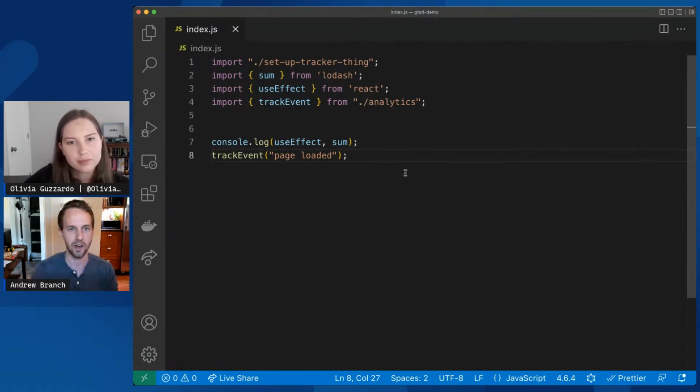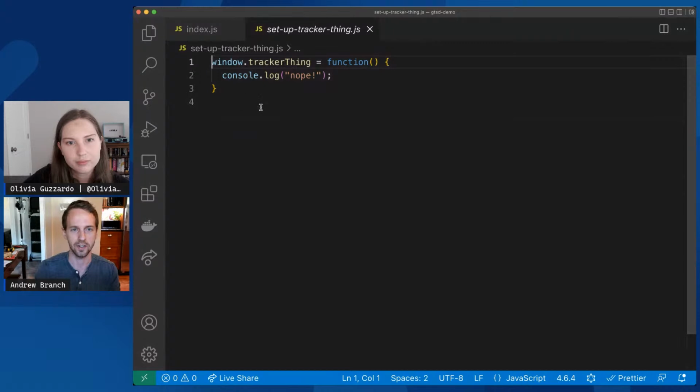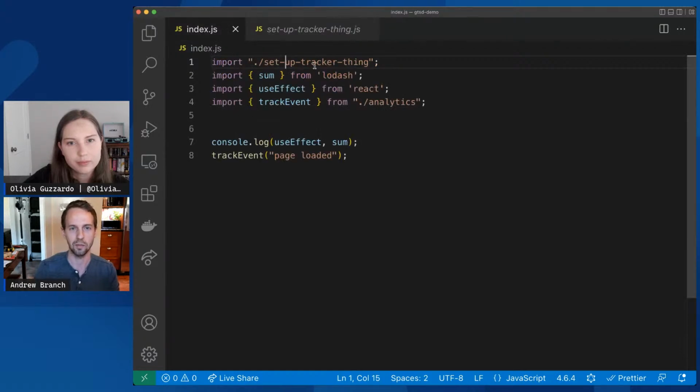So the first thing I want to talk about is organize imports. It's a command that a lot of people like to use to keep their imports nice and tidy, sorted, organized. But it does have some shortcomings that we noticed and we've addressed in these latest changes. So here I have this first import that runs some side effects. Maybe I'm setting up some analytics tools, just tacking it on a window. So it might be important that this runs first before some of these other things. And unfortunately, organize imports doesn't really know that.